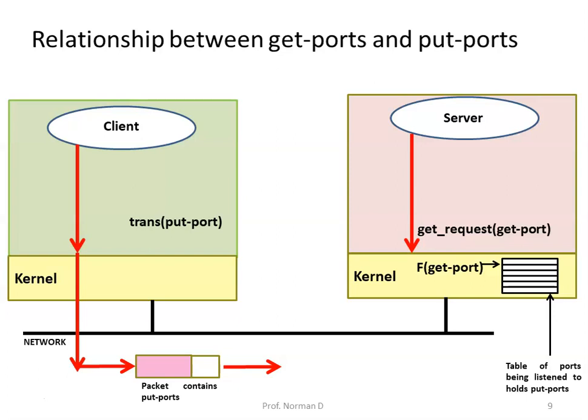Now, when a server does a GET request, the corresponding put port is computed by the kernel and stored in a table of ports being listened to. All trans requests use put ports. So when a packet arrives at a machine, the kernel compares the put port in the header to the put ports in its table to see if there's any match. Since GET ports never appear on the network and cannot be derived from the publicly known put ports, the scheme becomes a secure one.